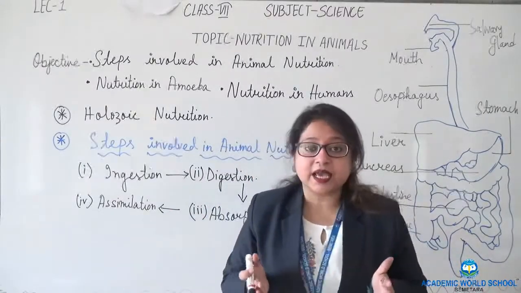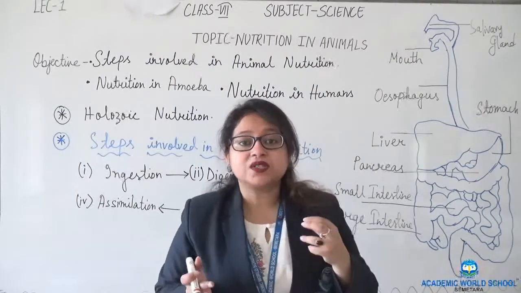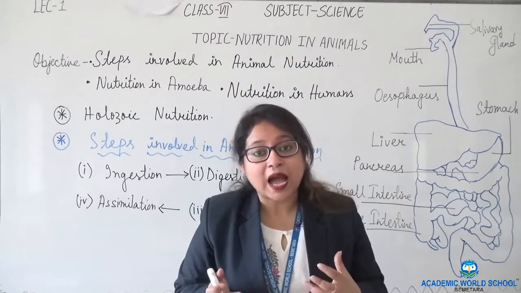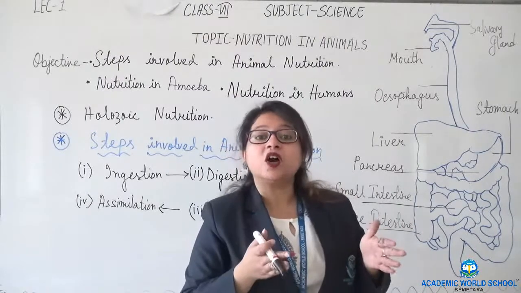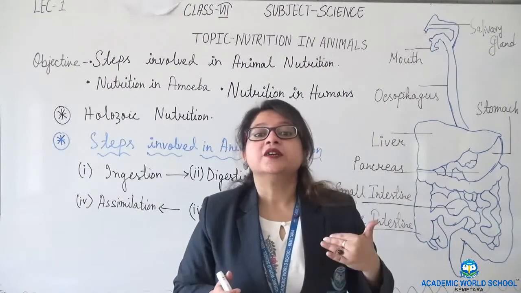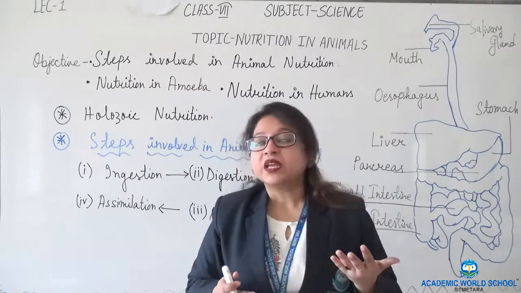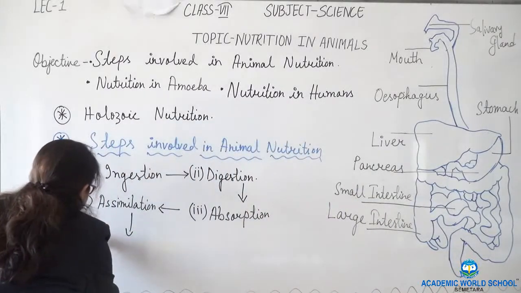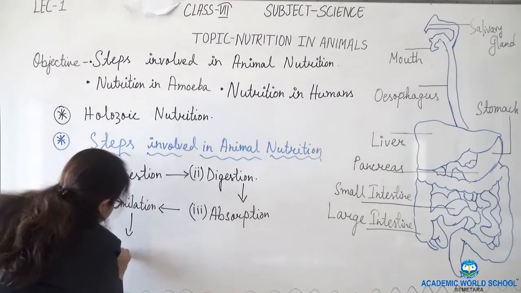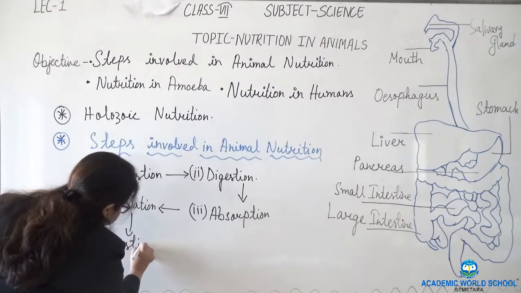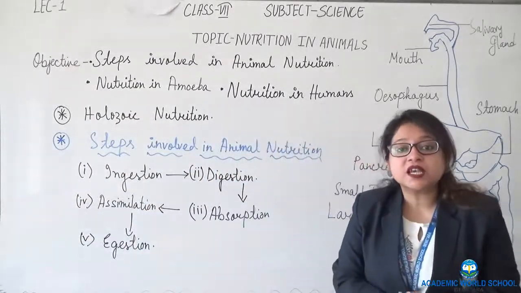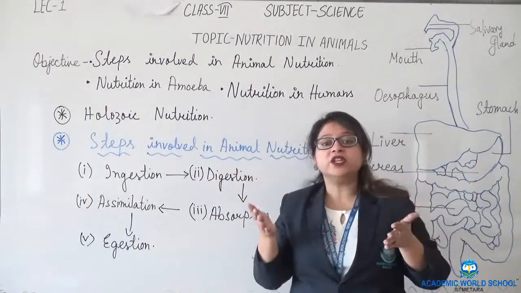And the last step: the undigested, unwanted food which the body cannot absorb or utilize is thrown out from our body. That process or step is known as egestion. So what are the 5 steps involved in nutrition of animals?